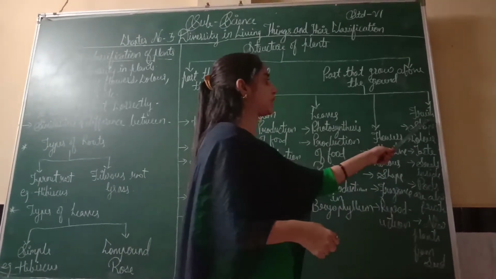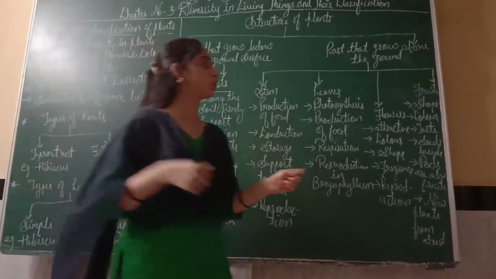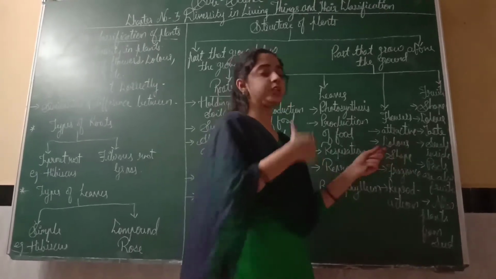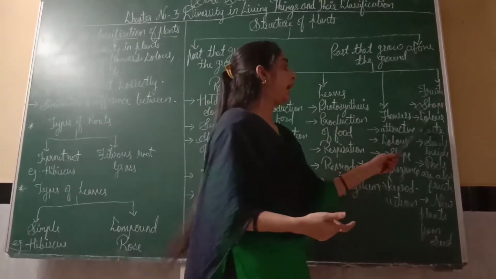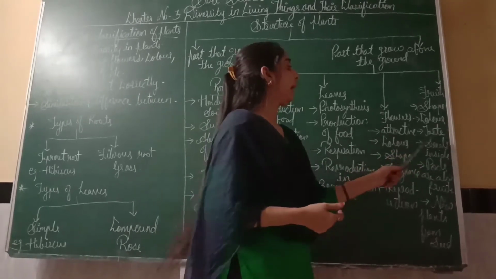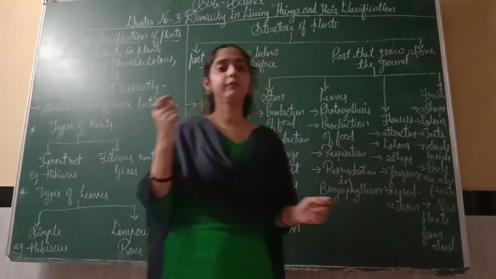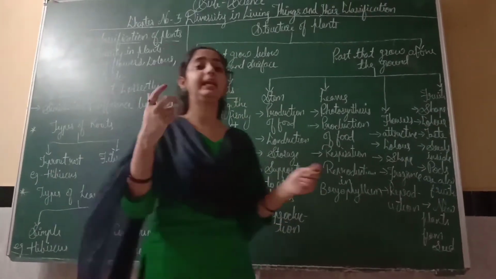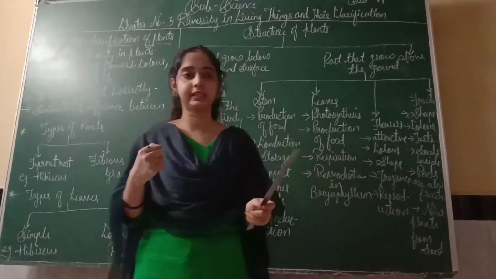Next is fruits. Because we are discussing plants, plants produce fruits also. We have different kinds of shapes in fruits. Apple shape is different, mango shape is different, watermelon shape is different. We have different colors also, and different tastes. Seeds inside: many fruits have seeds inside. Some fruits have many seeds, and in some fruits we have only one seed.